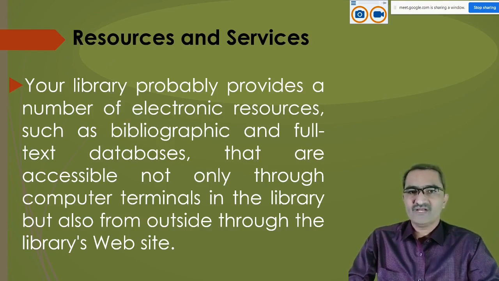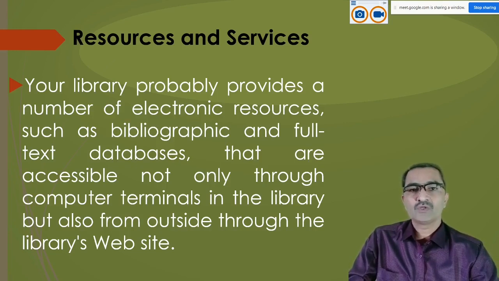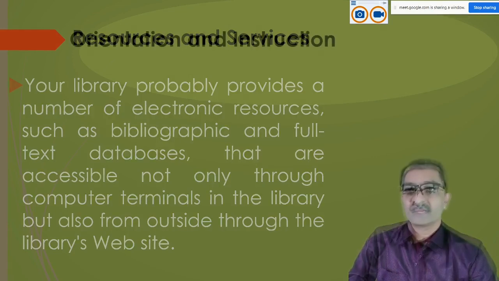Of course, the researcher may not be able to read all those books, but at least the researcher can get the idea about the titles of the text or the books available in the library.